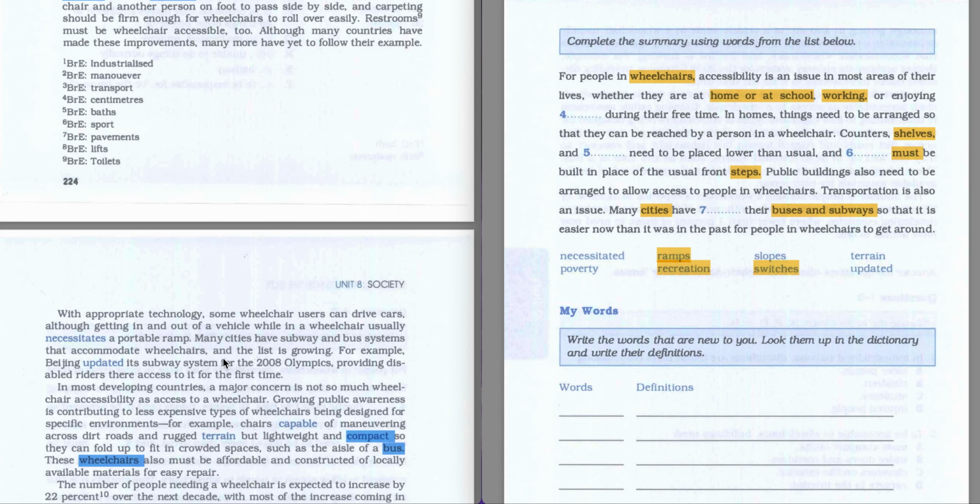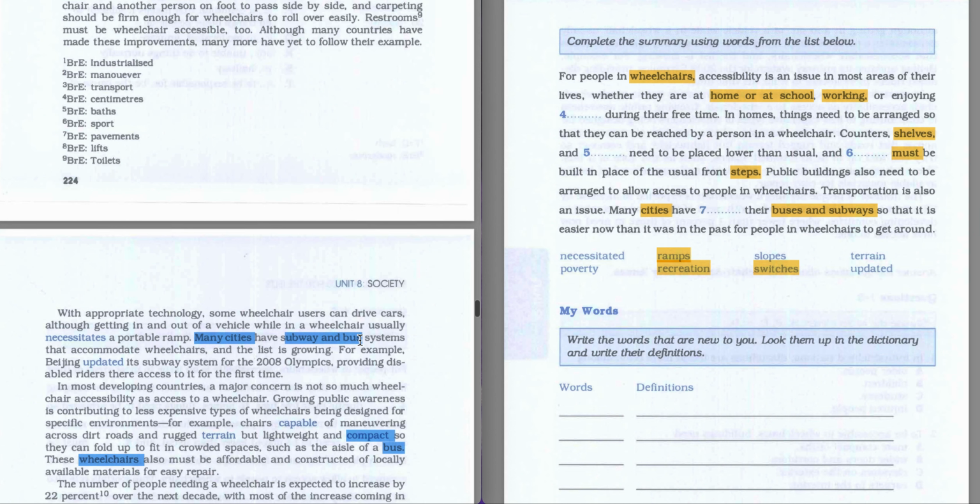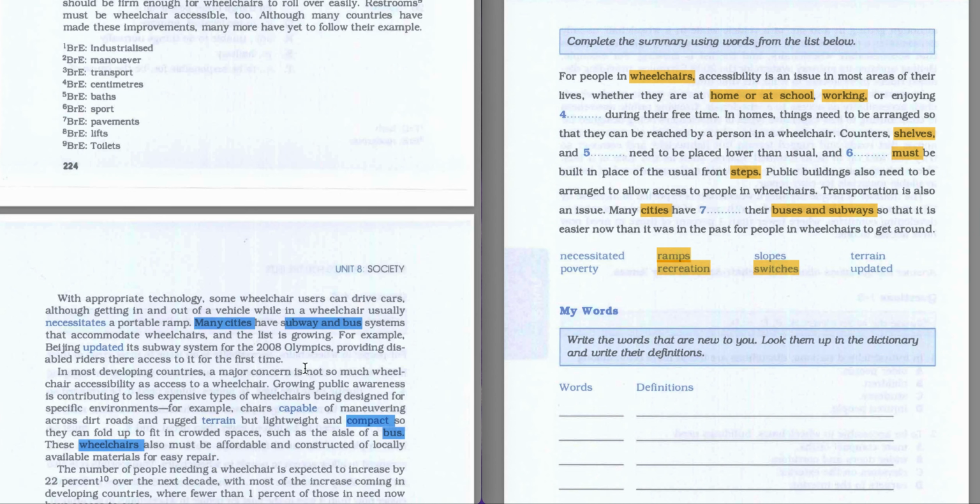So as you can see here, we say many cities, subway, and a bus system. So let's read this sentence. Many cities have subway and bus systems that accommodate wheelchairs, and the list is growing. For example, Beijing updated its subway system for the 2008 Olympics, providing disabled riders access to it for the first time.